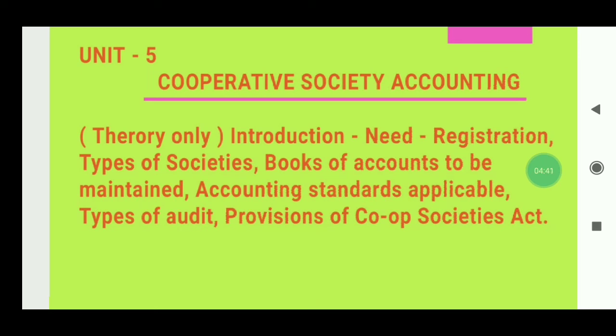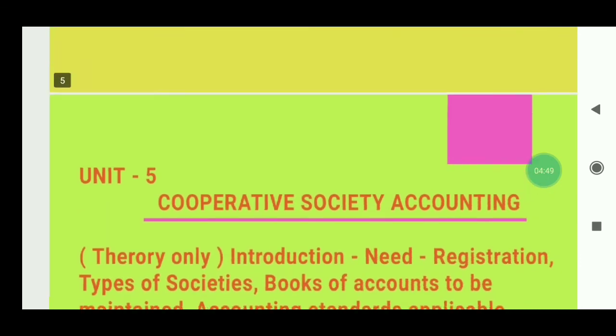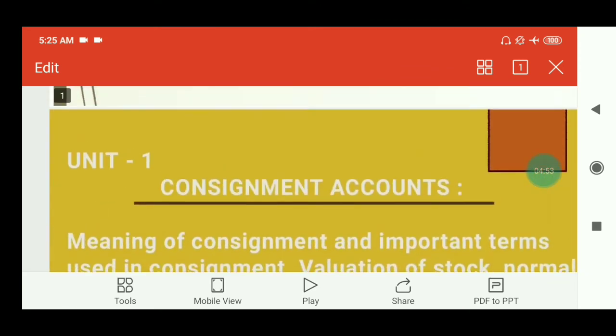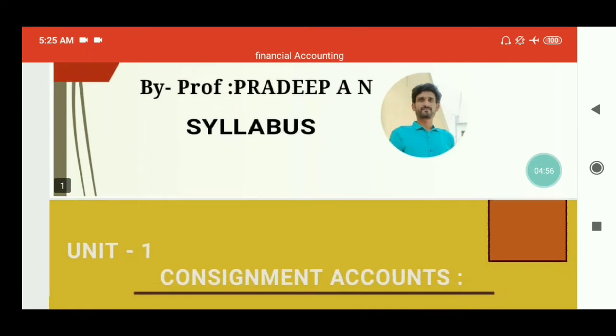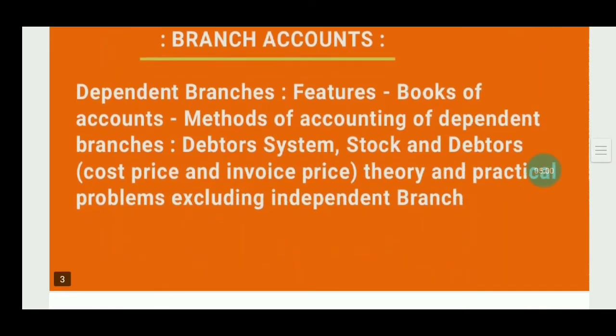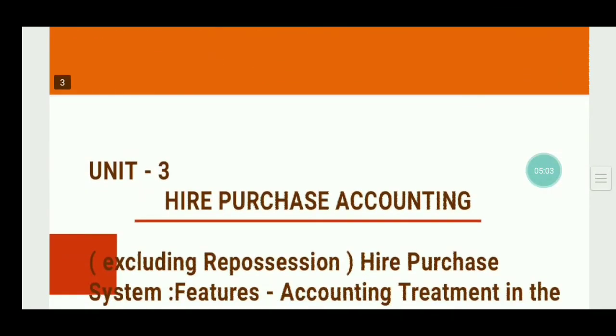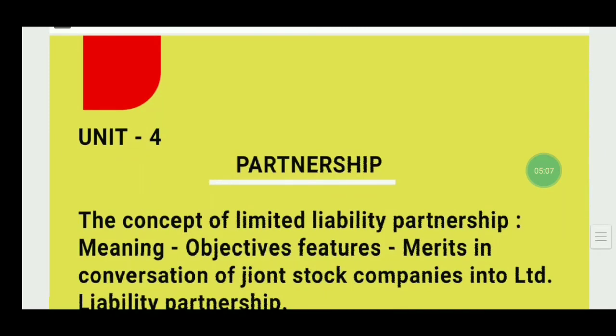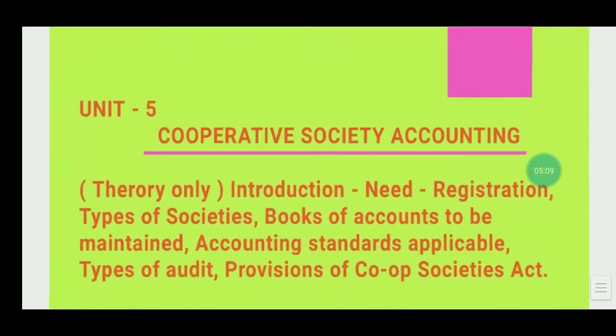Financial Accounting 2 contains 5 units. The first one is consignment account. The second one is branch account. The third one is hire purchase accounting. The fourth one is partnership, and the last one is cooperative society accounting.